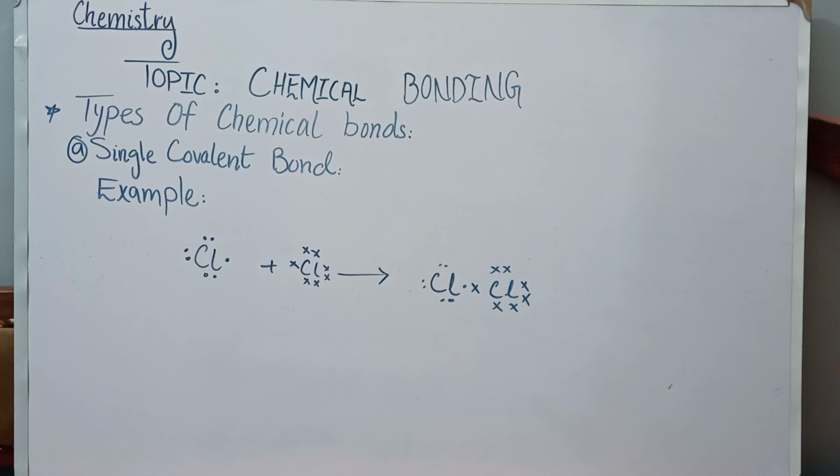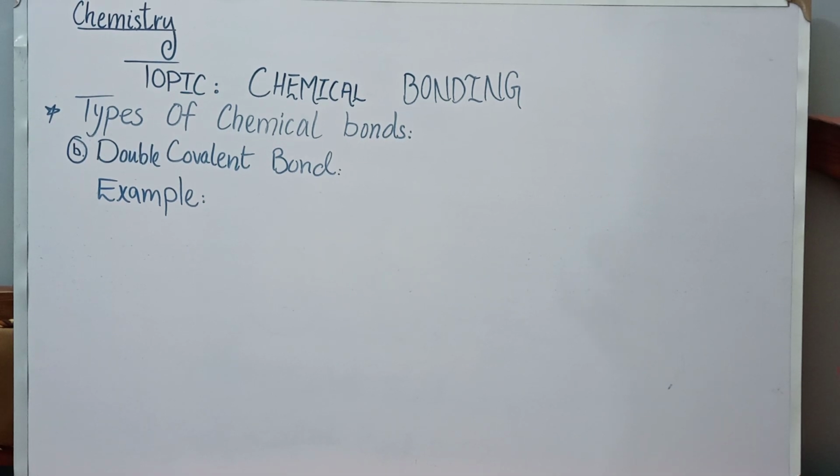Now the type 2, that is the double covalent bond. A covalent bond which is formed by the mutual sharing of two bond pairs is called a double covalent bond, and it is represented by two short straight lines. Examples of molecules that have double bonds are oxygen and ethene, C2H4.